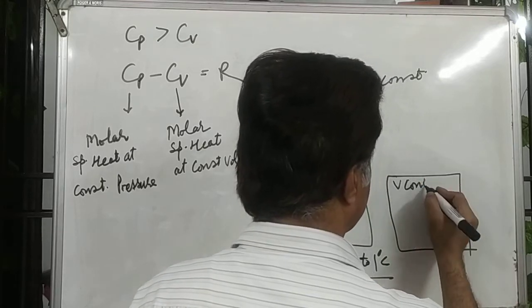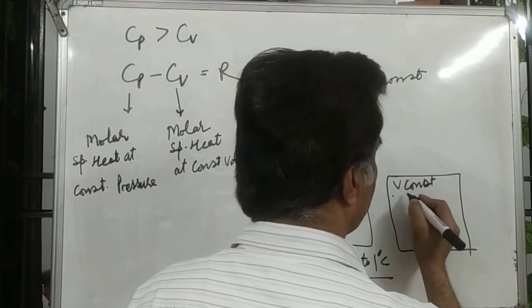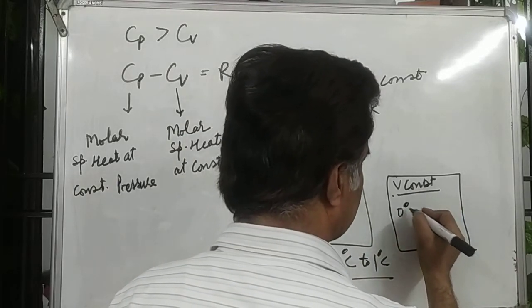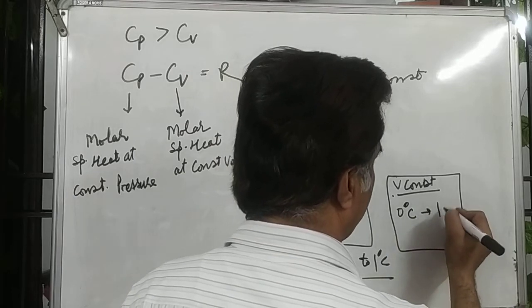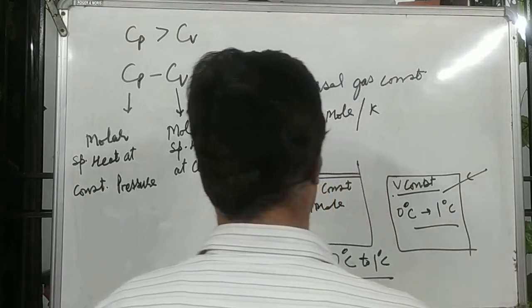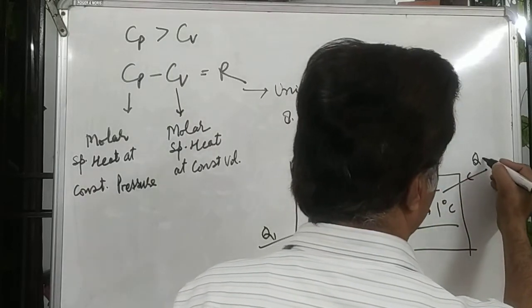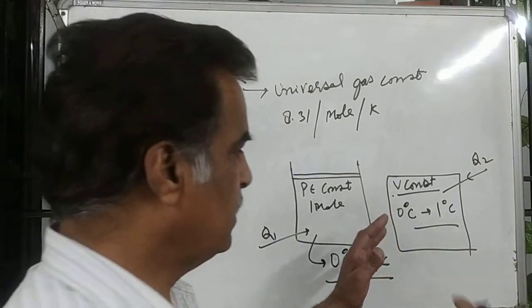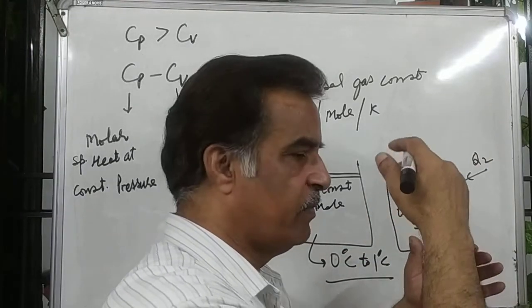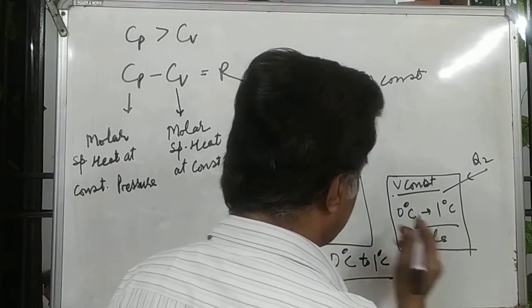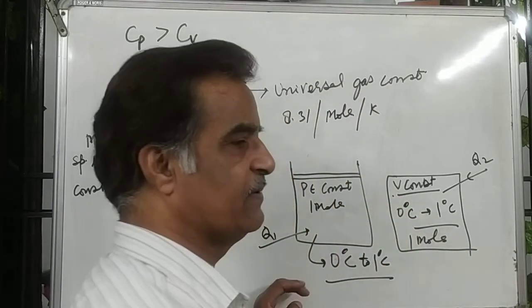Its temperature is 0 degree Celsius and becomes 1 degree Celsius on supplying an amount of energy. Let it be Q1, and the energy supplied here is Q2. It is 1 mole, it is also 1 mole, and let it be oxygen, it is also oxygen.